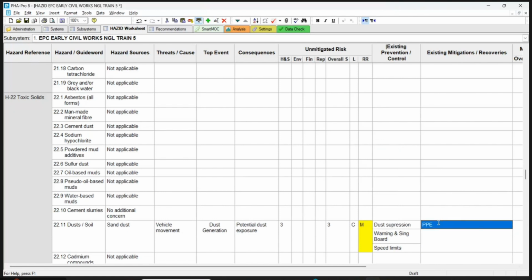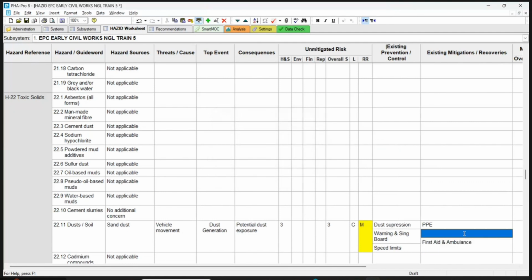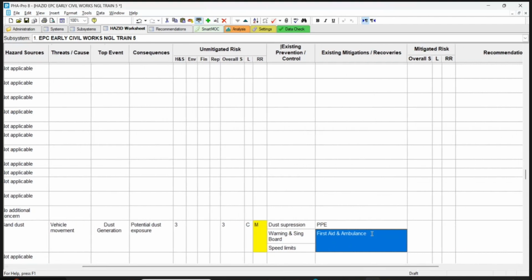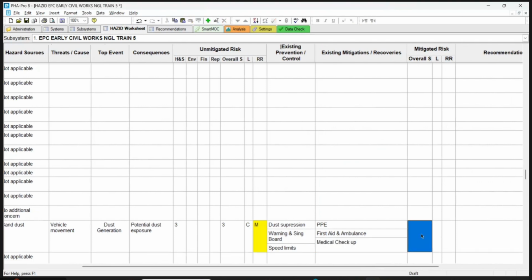Because I'm saying dust is already generated now, it should go in the preventive, mitigating. So first aid. Routine checkup. Routine medical checkup. Correct? Yeah. This is 3B.